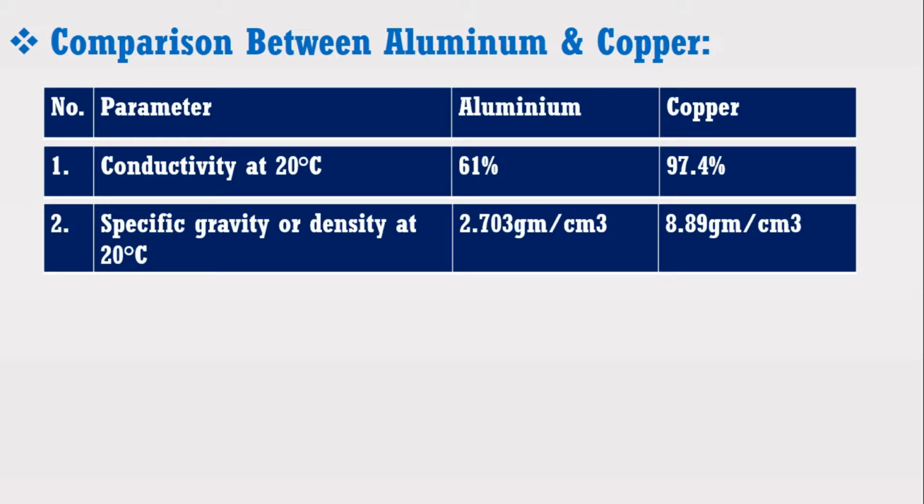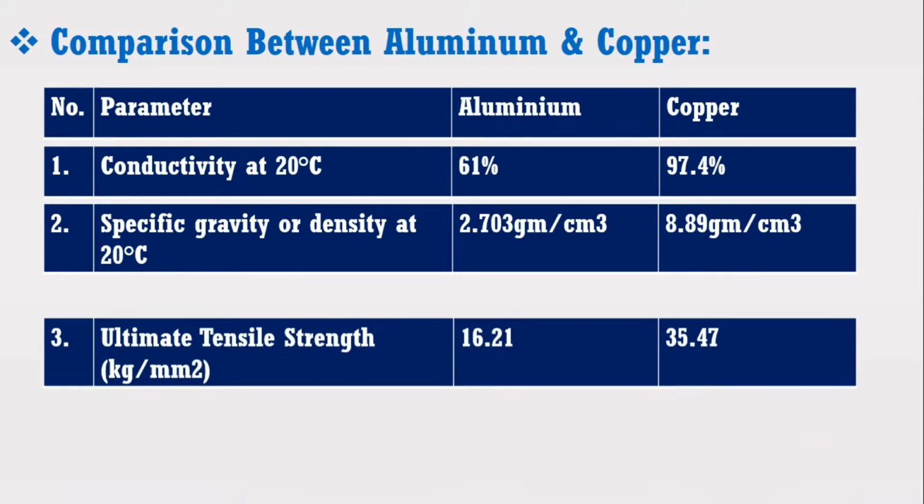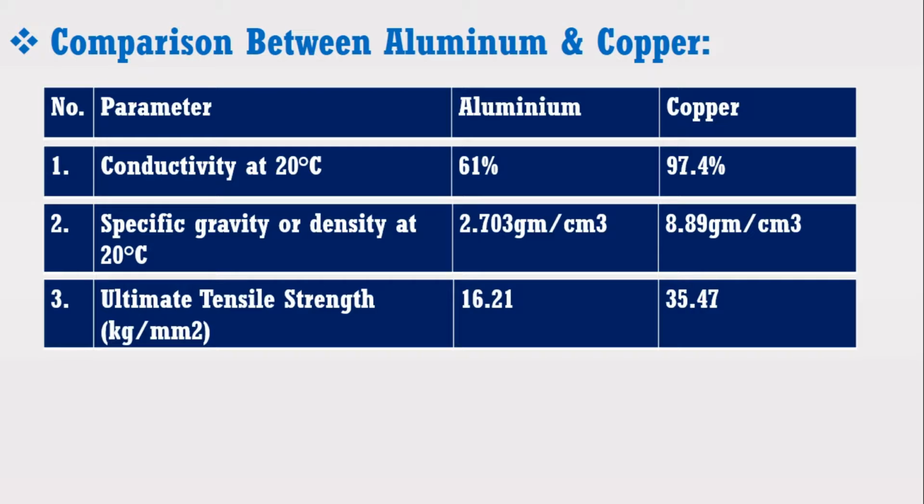Now consider the case of tensile strength. The tensile strength of aluminium is 16.21 kg per millimeter square, whereas copper has tensile strength of 35.47 kg per millimeter square. Therefore, copper has higher tensile strength compared to aluminium.